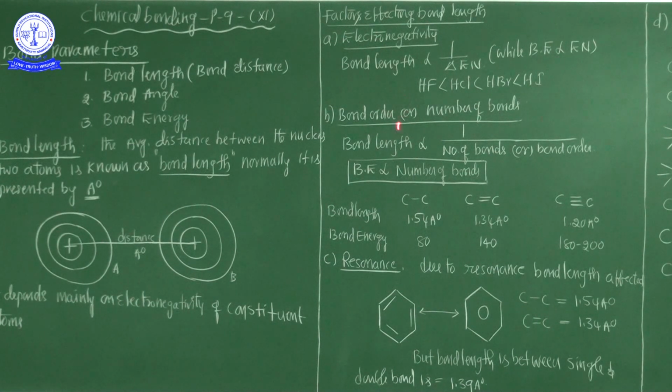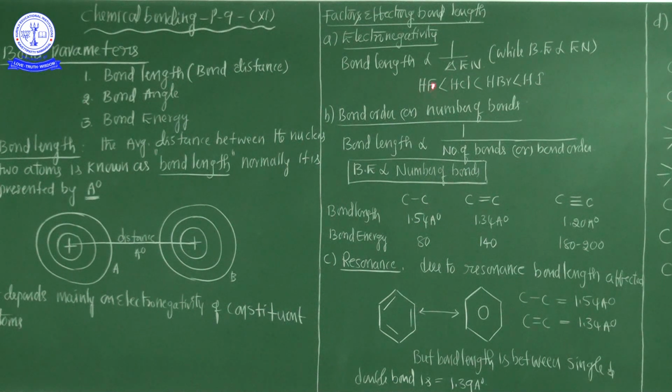Bond length is minimum. For example, HCl, HBr. HBr has the greater bond length because bromine's electronegativity is very low compared to chlorine. Out of all the hydrogen halides, these are the hydrogen halides, nothing but the halogen acids: hydrogen fluoride, HCl, HBr, HI.